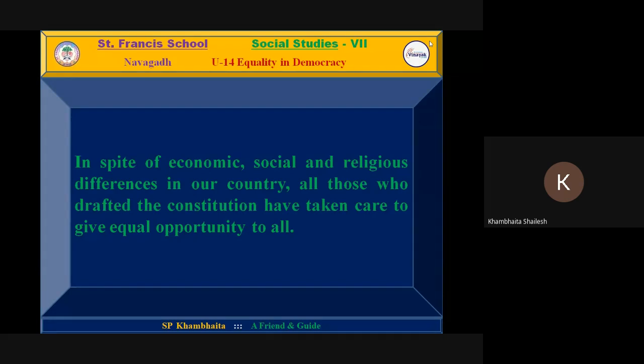Yes. In spite of economic, social, and religious differences, as we have just discussed, we have a variety of people, variety of culture, religion, language, food habit, even temperature, climate. Everywhere we can see variety in our country.